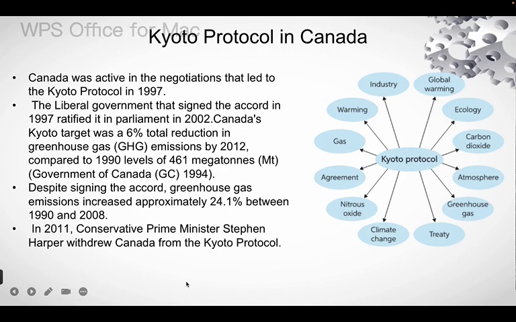Canada's Kyoto target was a 6% total reduction in greenhouse gas emissions by 2012 compared to 1990 levels of 461 megatons. Despite signing the accord, greenhouse gas emissions increased approximately 24.1% between 1992 and 2008. So in 2012, Conservative Prime Minister Stephen Harper withdrew Canada from the Kyoto Protocol.